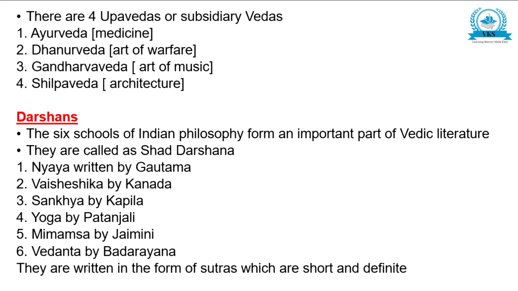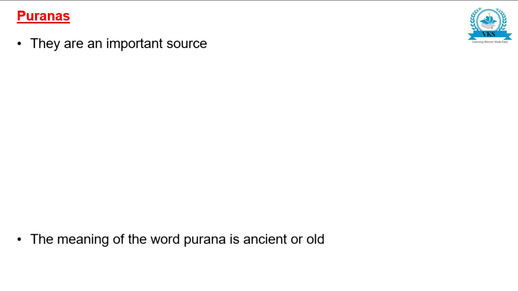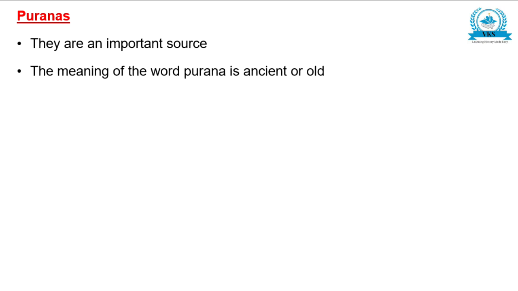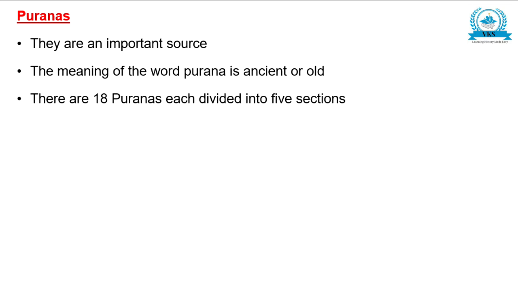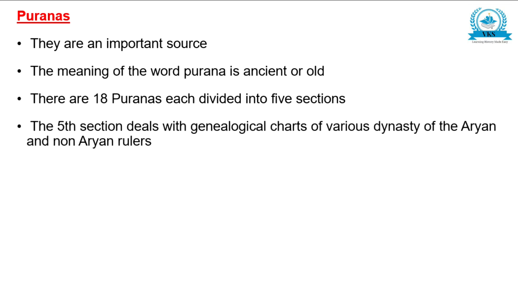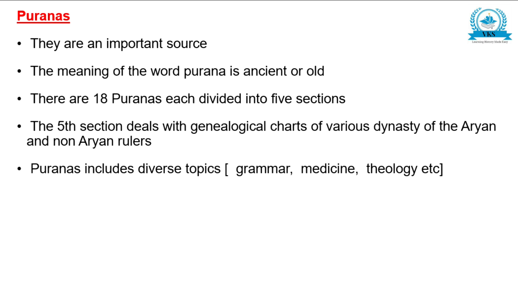They are written in the form of sutras, which are short and definite. Now Puranas, they are important source. The meaning of the word Purana is ancient or old. There are 18 Puranas, each divided into 5 sections. The 5th section deals with genealogical charts of various dynasties of the Aryan and non-Aryan rulers, and Puranas include diverse topics like grammar, medicine, theology, etc.